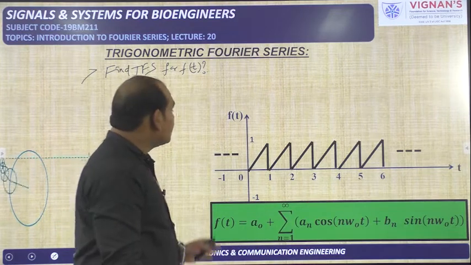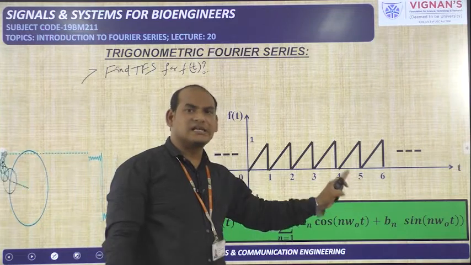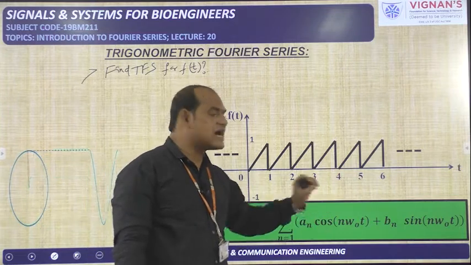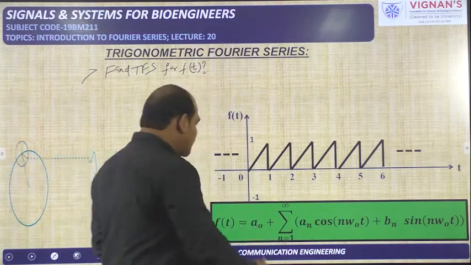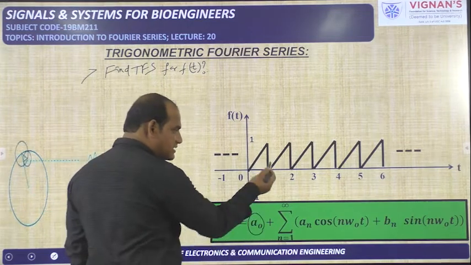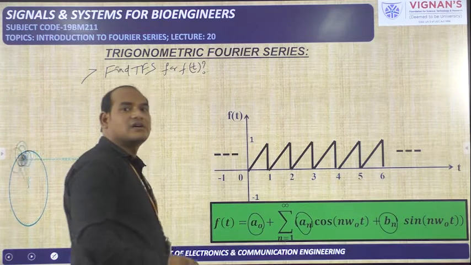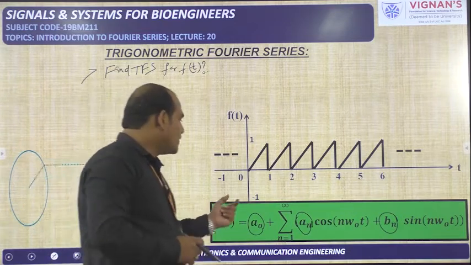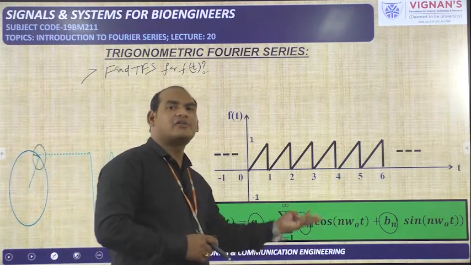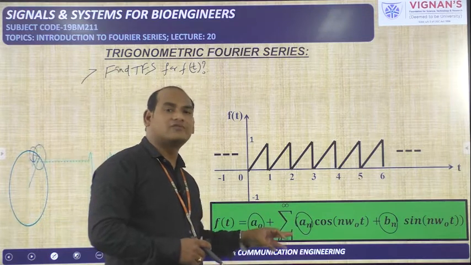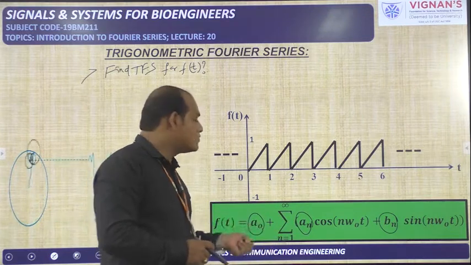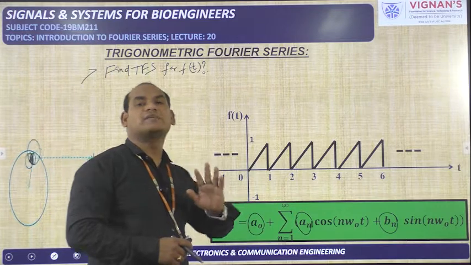What did I tell? We need to represent this signal f of t in terms of cosine and sine terms. That means we need to identify what is the a naught value available in this signal, what is a n, what is b n. This is our work. So we need to find the a naught value, a n value, b n value. If you are able to find the values of a naught, a n, b n, the problem is over.